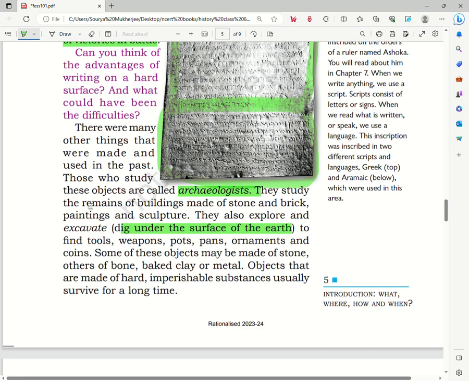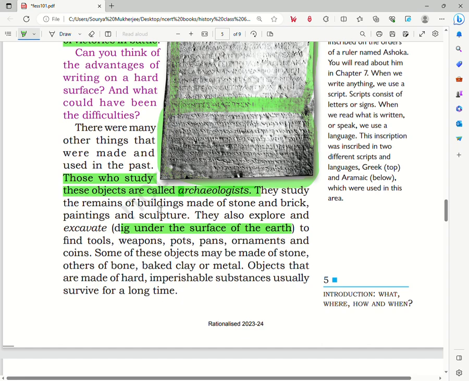So we see here that this paragraph talks about who the archaeologists are. That is, the people who study the objects of the past are called archaeologists. They study the remains of old buildings, we can see old sculpture or such old manuscripts or inscriptions that we find under the surface.